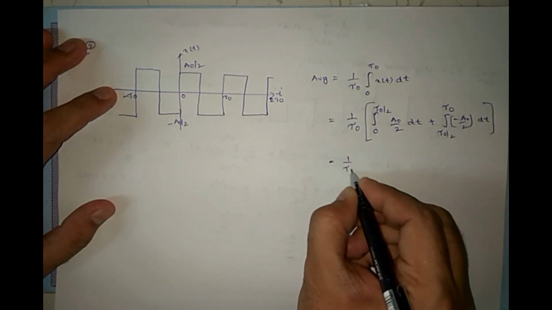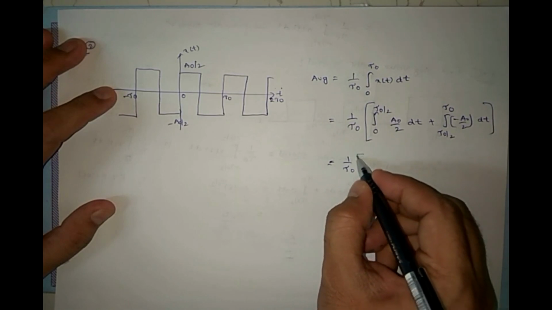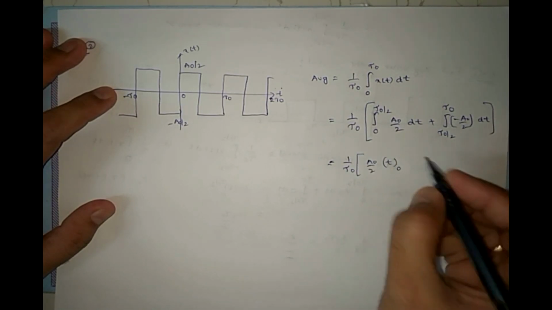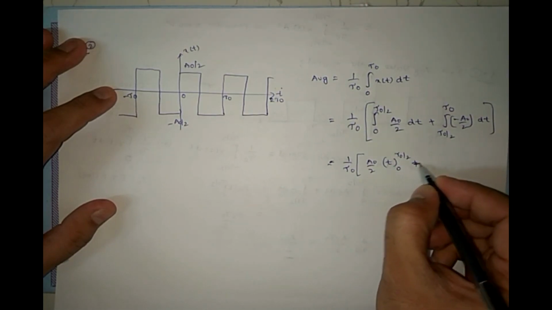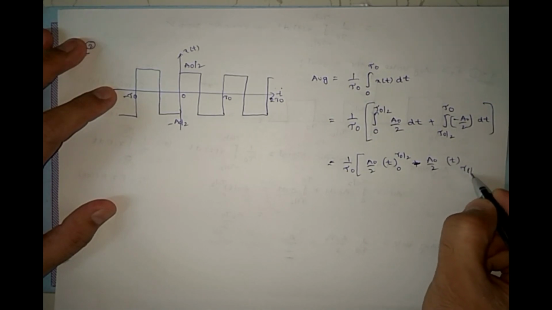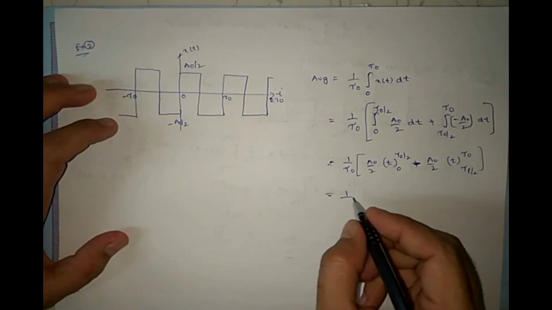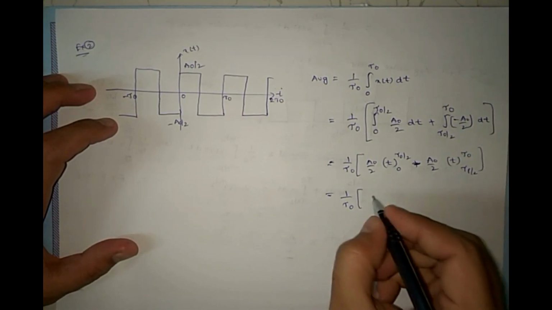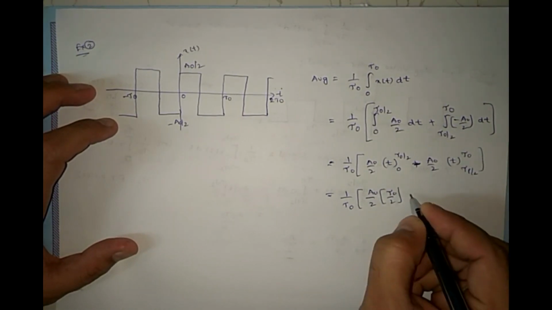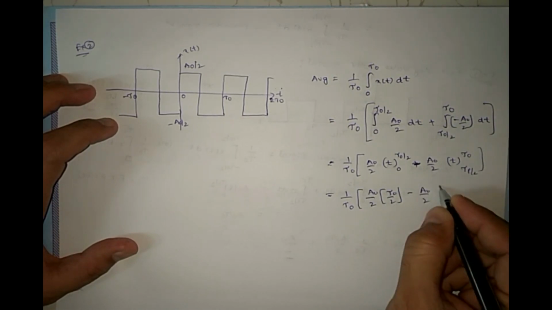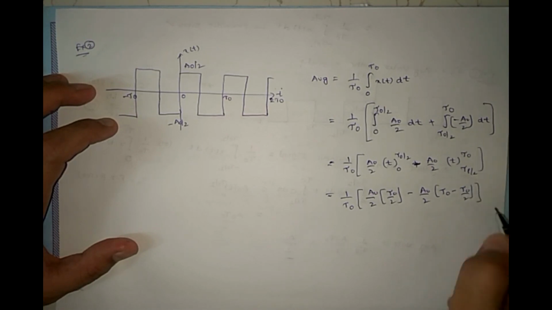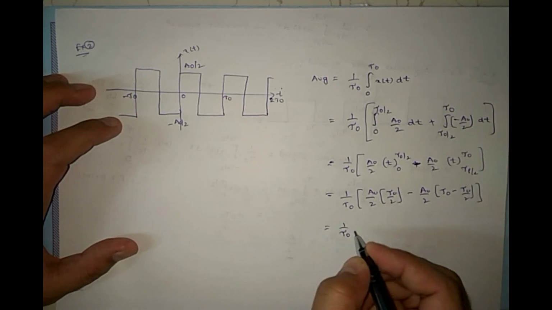So equal to 1 by tau naught. Here if we solve this one, a naught by 2 t from 0 to tau naught by 2, minus a naught by 2 t from tau naught by 2 to tau naught, times 1 by tau naught.